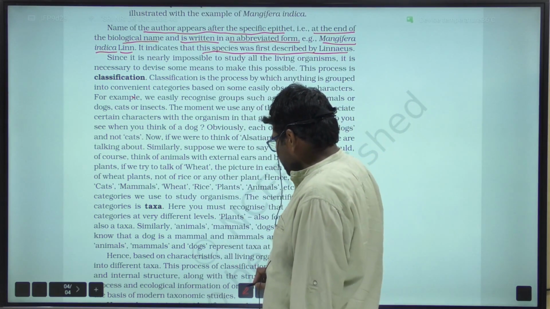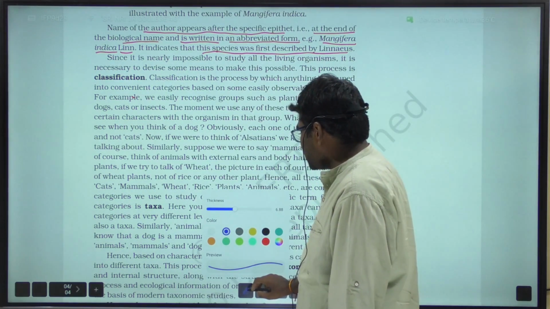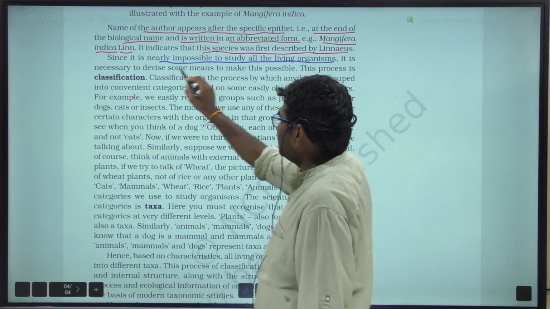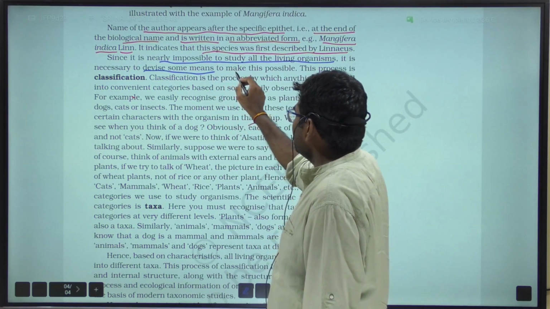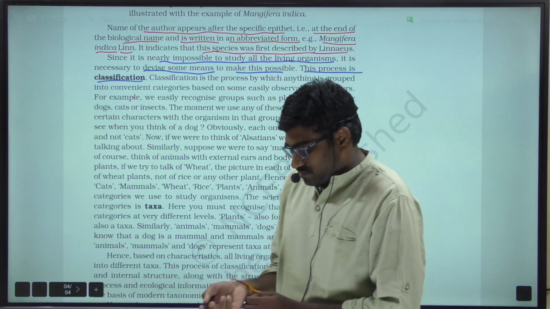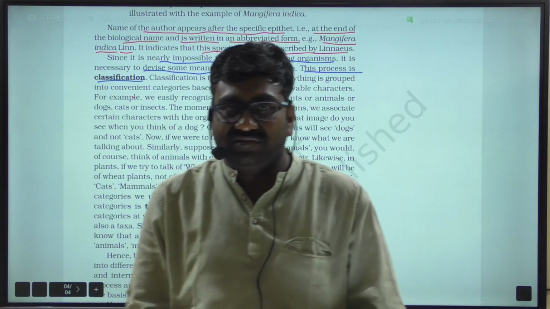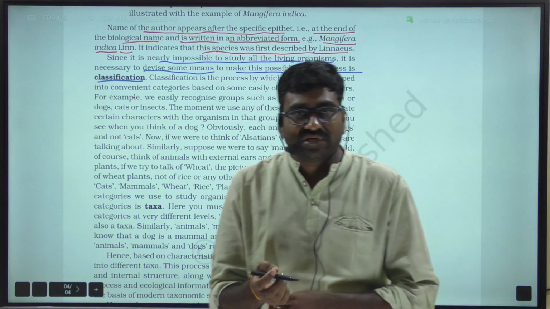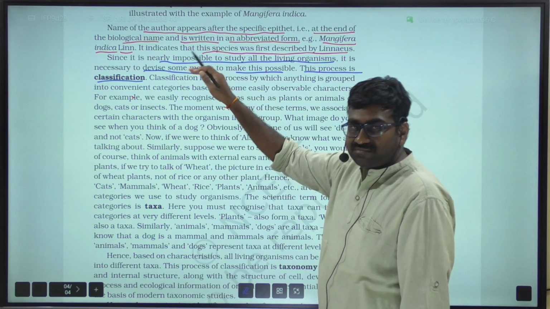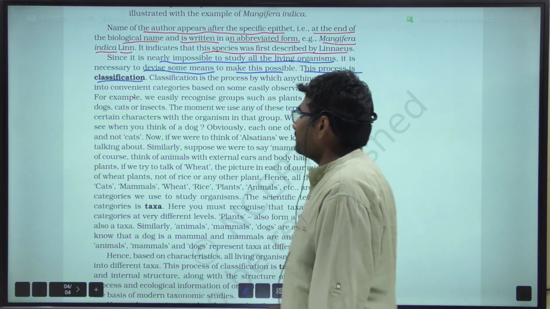Since it is nearly impossible to study all the living organisms which are present on Earth, it is necessary to devise some means to make this possible, and this process is known as classification.